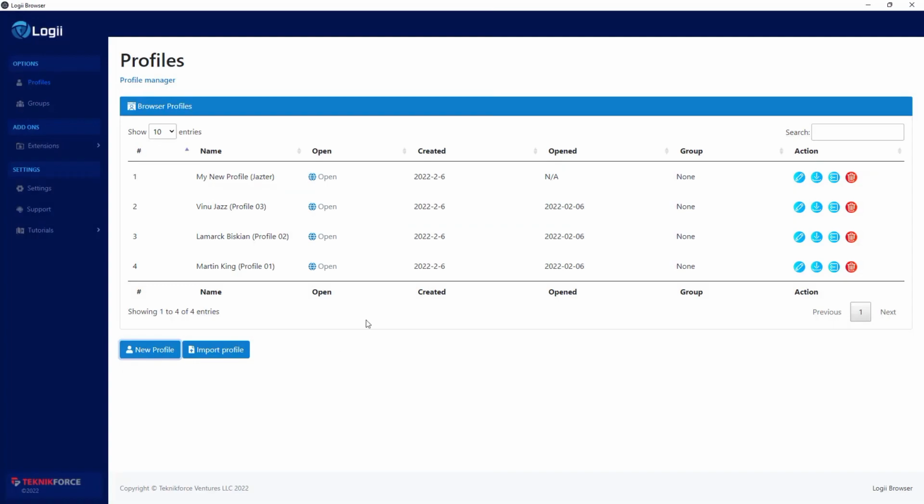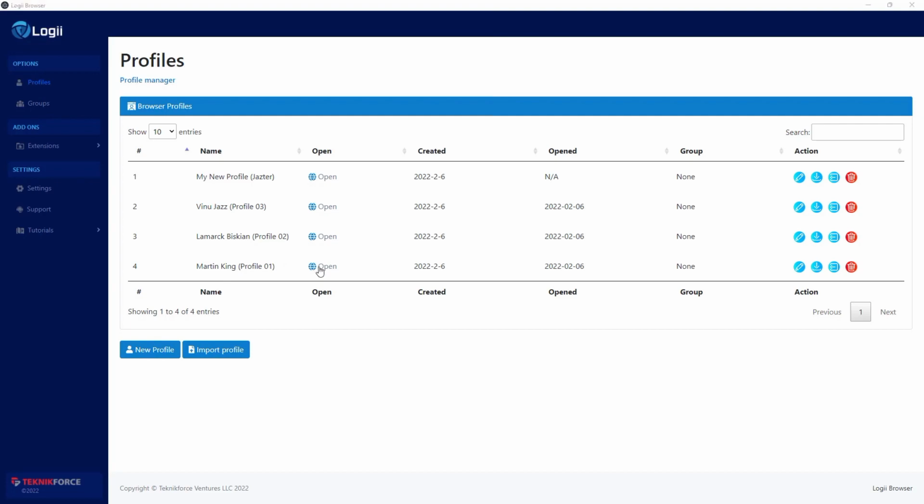Now I've got 4 profiles. Each of these profiles exists in its own virtual space, protected and independent of every other profile over here. So think of it like 4 different browsers running in their own shell space, own virtual space. And for every website that you visit individually from these profiles, they cannot track you, they cannot detect you, and they cannot browser fingerprint you to detect and know that all of these profiles are actually running from the same computer. Let's take a look and see something in action.